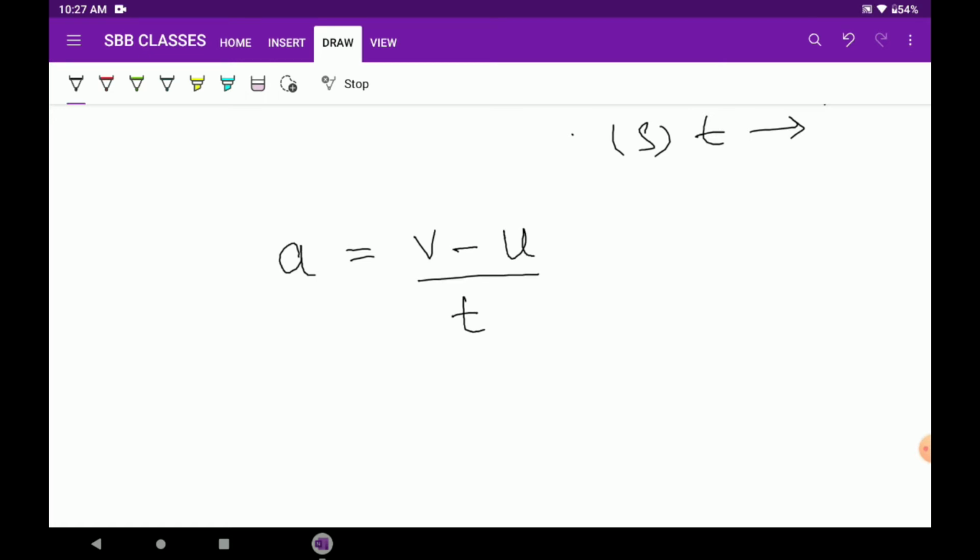You understand this, right? A car is moving at a constant acceleration. It moves from point A to point B over a time t. It is moving at constant acceleration, so there is no change in acceleration. At every interval of time the rate of change of velocity is constant, and hence we can very easily write that acceleration is final velocity v minus initial velocity u divided by time taken t.